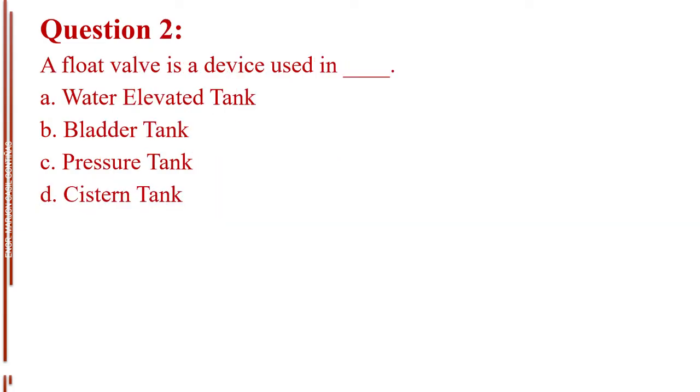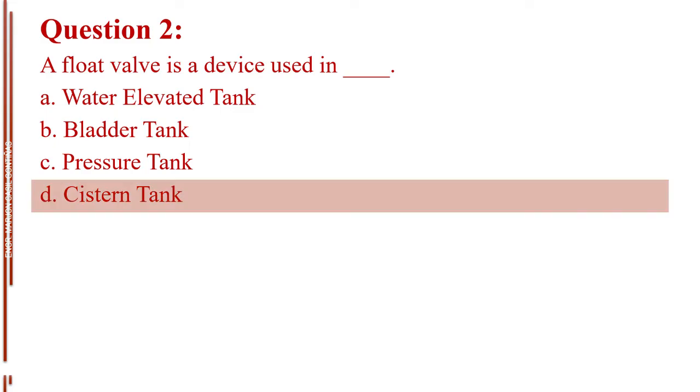Question number 2. A float valve is a device used in blank. Letter A, water elevated tank. Letter B, bladder tank. Letter C, pressure tank. Letter D, cistern tank. The answer is letter D, cistern tank.